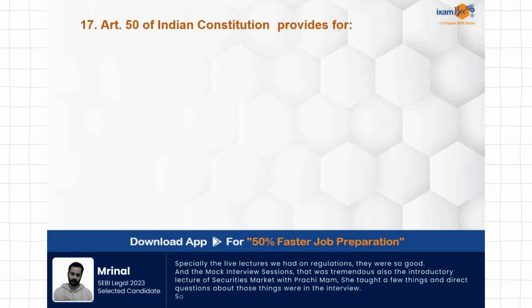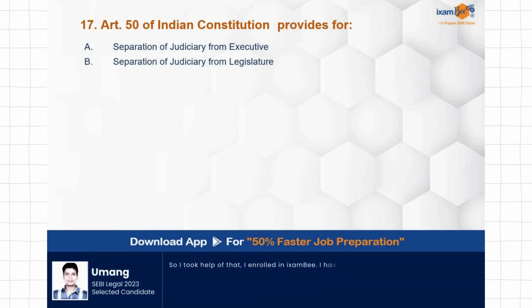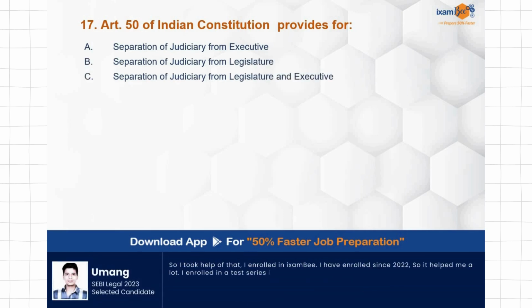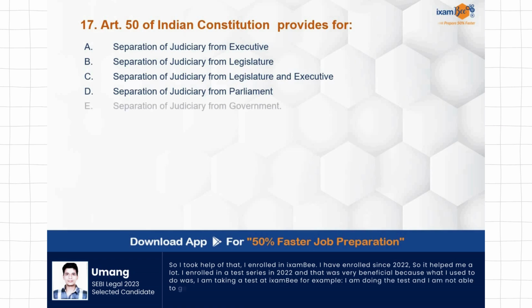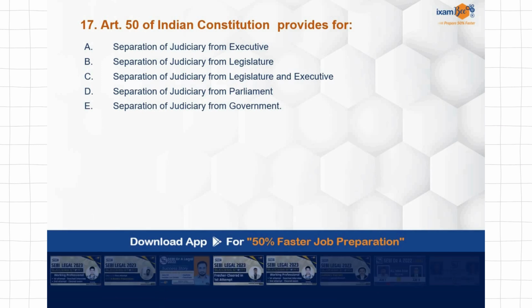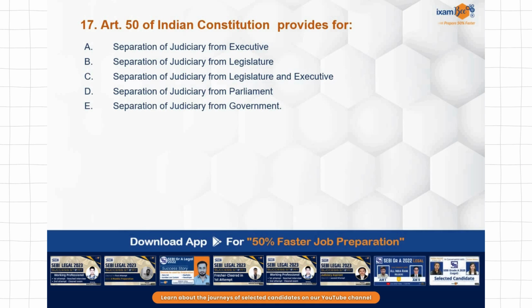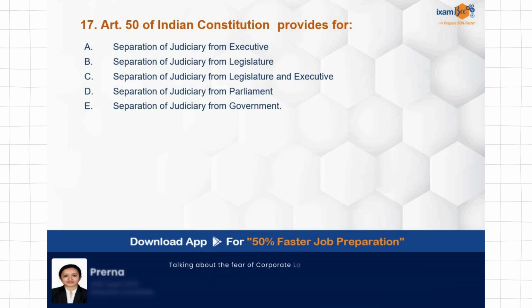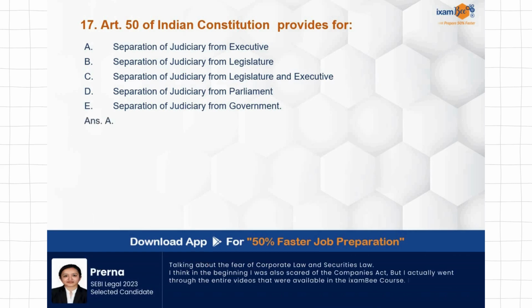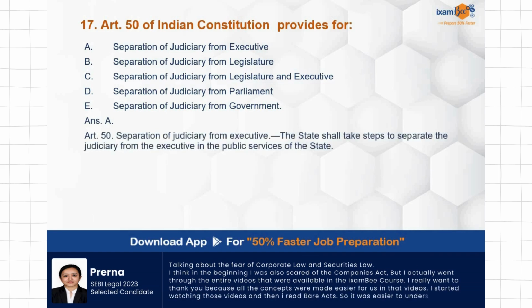The 50th Indian Constitution provides for separation of judiciary from executive, separation of judiciary from legislature, separation of judiciary from legislature and executive, separation of judiciary from the parliament, separation of judiciary from the government. Now everybody knows that there is separation of judiciary under Article 50, but from what? So this is a very interesting question. And the correct answer is separation of judiciary from executive.